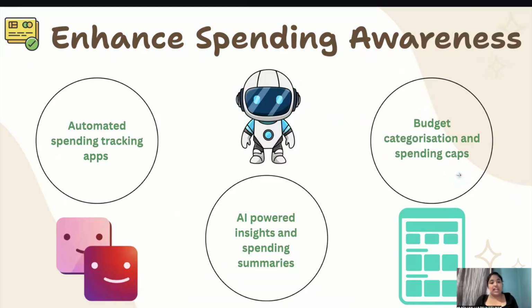Firstly, we would like to enhance spending awareness. How would we do that? By using automated spending tracking apps, which track all the spendings that the youths do, AI-powered insights and spending summaries that the youths can refer to after they spend, and budget categorization and spending caps, a limit on what they can exactly spend and on which category they can spend.